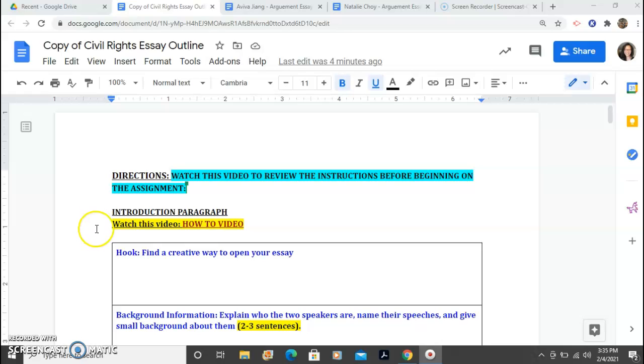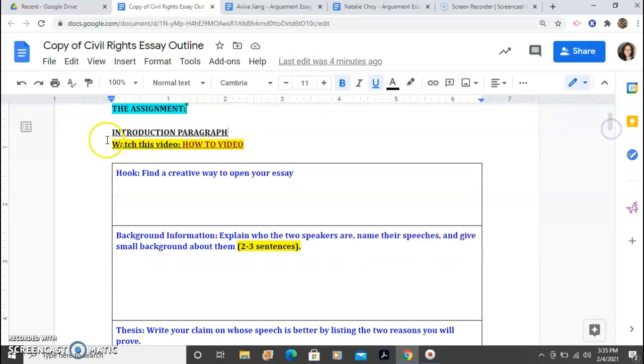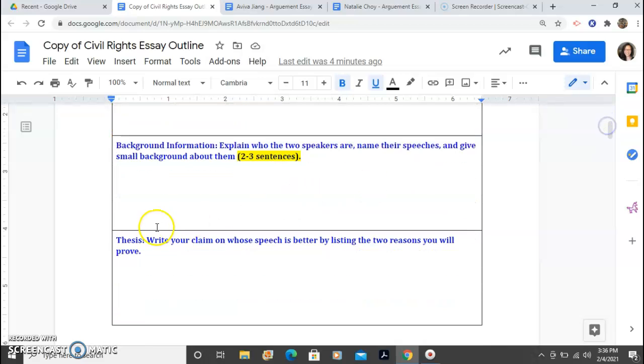In this document, you will see that there are highlighted sections, and these highlighted components lead you to the video links showing you how to construct each paragraph, such as the first one, the intro paragraph. This is hyperlinked, and a how-to video goes over how you can start your essay with creative hooks, including quotes, rhetorical questions, or descriptive essay settings. So those are a few of the ways you can begin your essay, and then that leads into your background